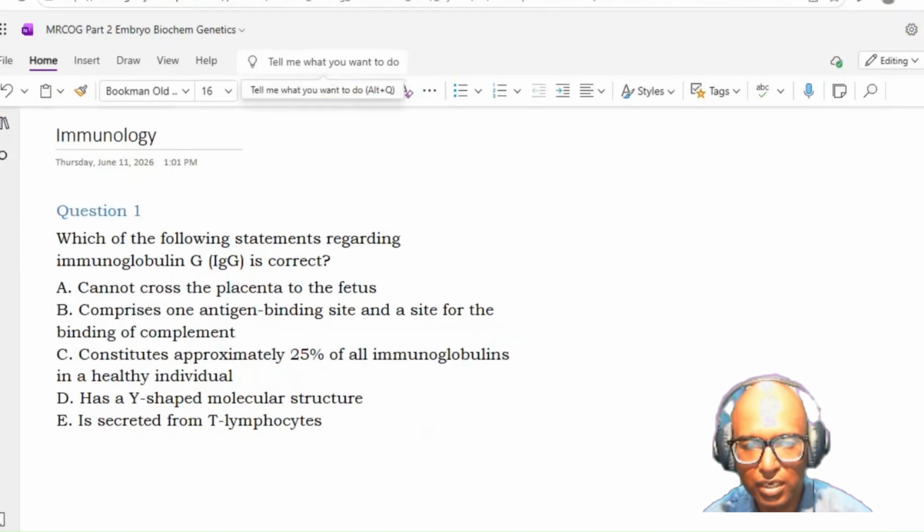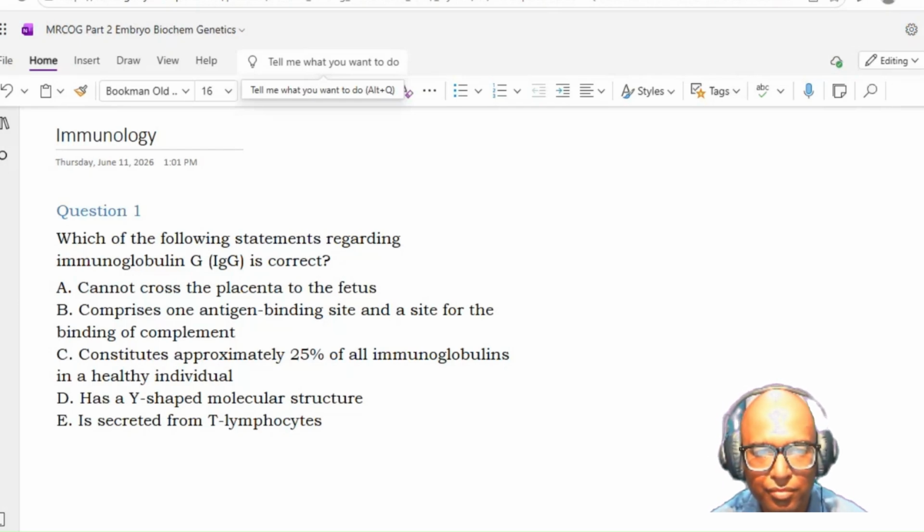Please read the question, sir, and try to attempt. Which of the following statements regarding immunoglobulin is correct? Cannot cross the placenta to the fetus. Comprises one antigen binding site and a site for the binding of complement. Constitutes 25% of all immunoglobulins. Has a Y-shaped molecular structure secreted from T lymphocytes.